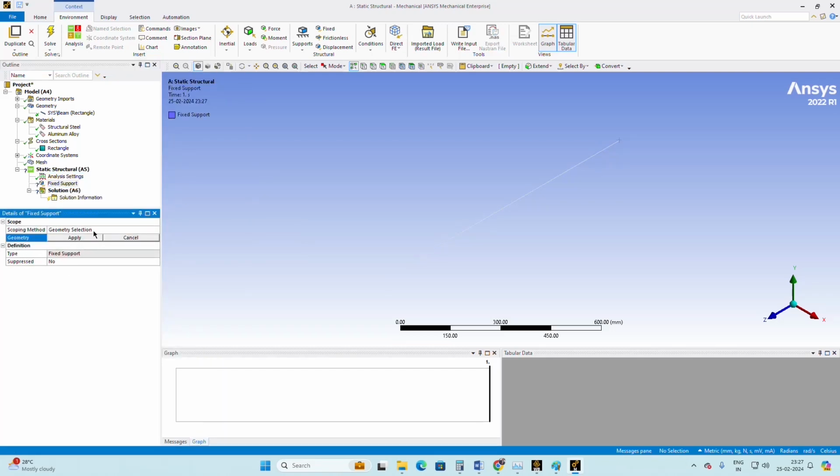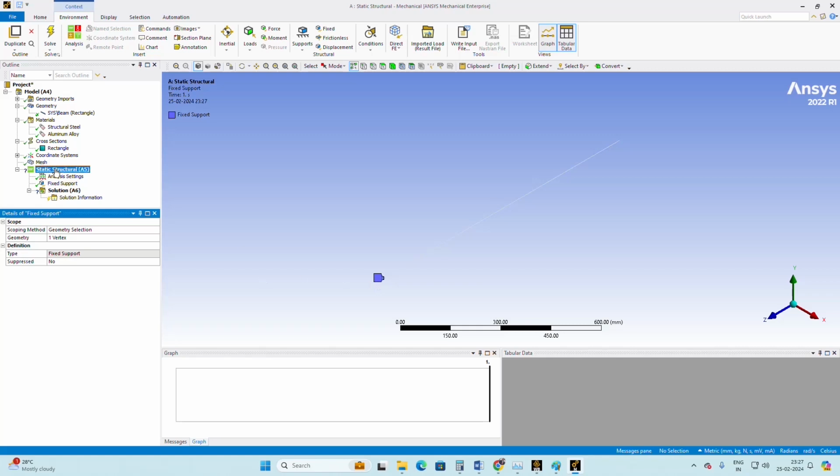It asks where you're going to apply that support, so you have to select one end. I'm pinpointing the vertex, that is the point. If you click on that point, you can see a green color, and if you click apply, one vertex is selected as the geometry. You can see the fixed support is applied at that point itself.